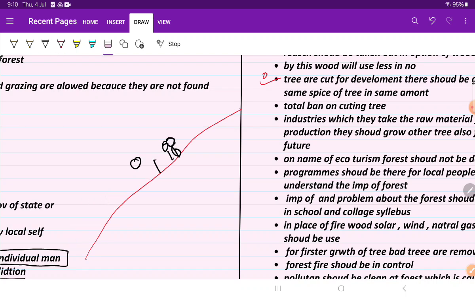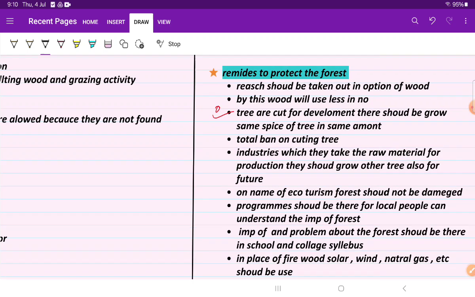By this, the work of the industry will also be done, and no cutting of the tree will take place.